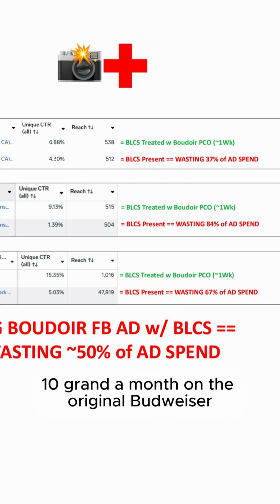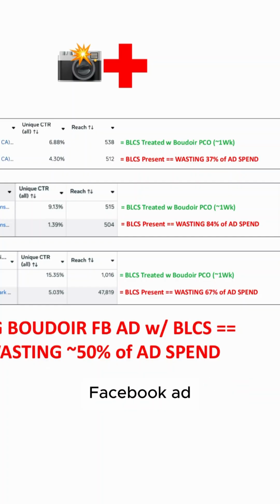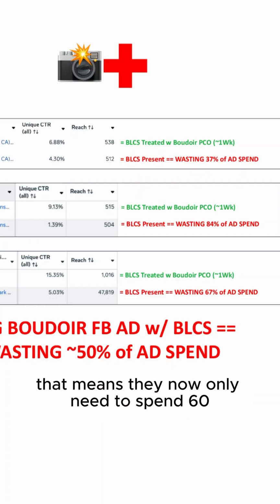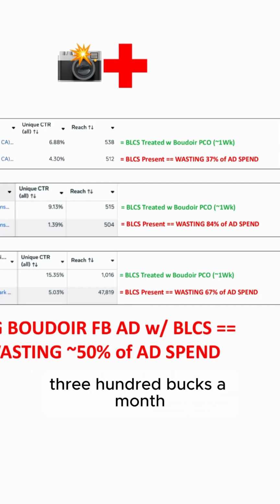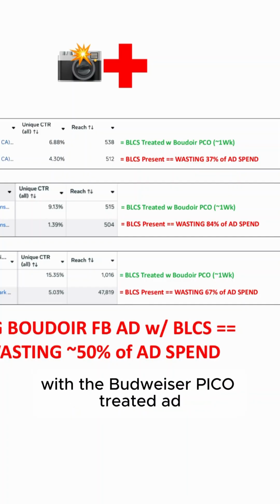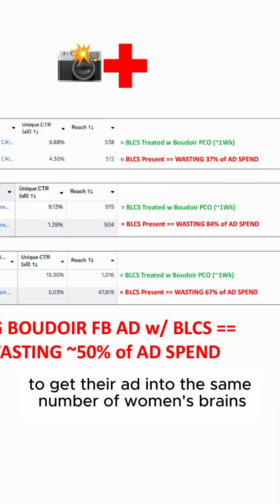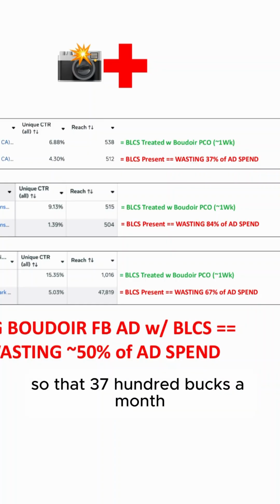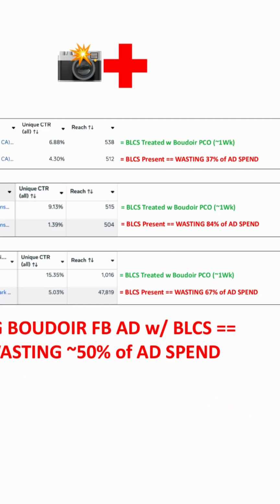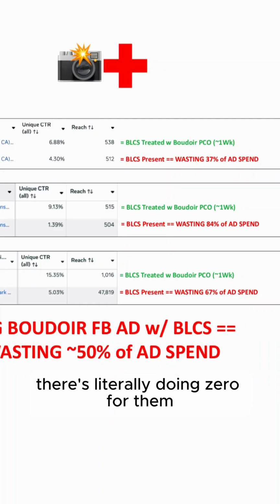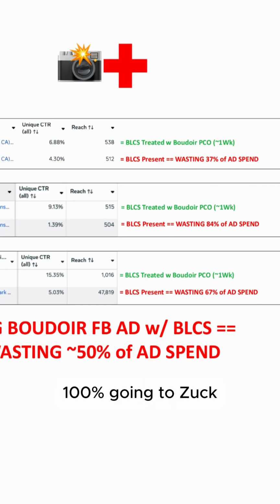That means if they're spending 10 grand a month on the original Boudoir Facebook ad, they now only need to spend 6,300 bucks a month with the Boudoir Pico treated ad to get their ad into the same number of women's brains. So that 3,700 bucks a month is literally doing zero for them. 100% going to Zuck.